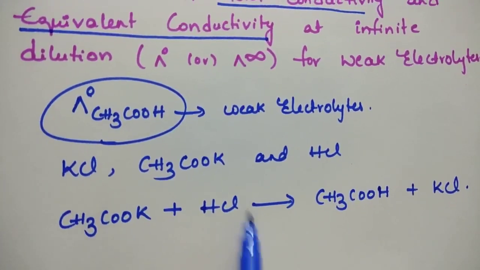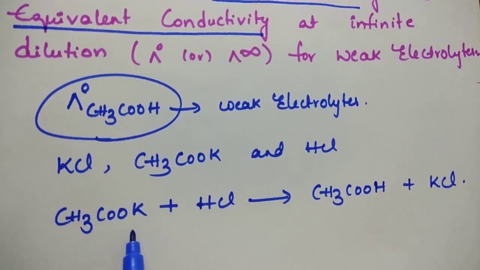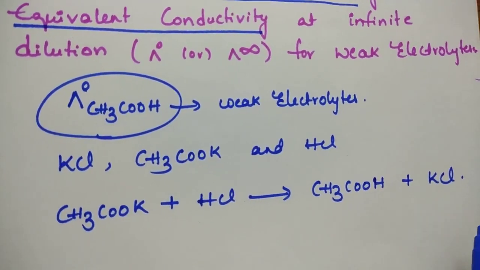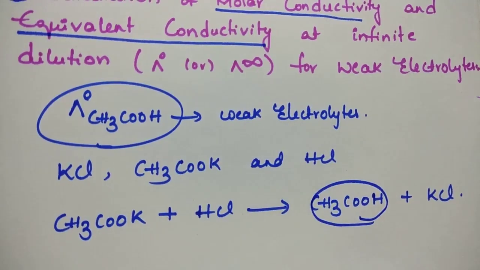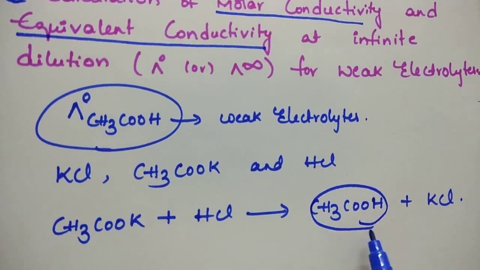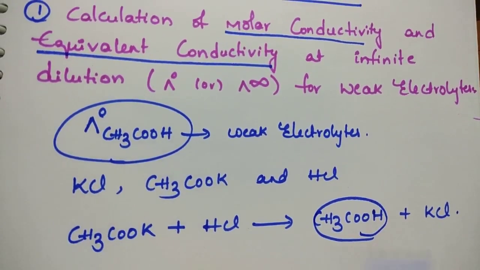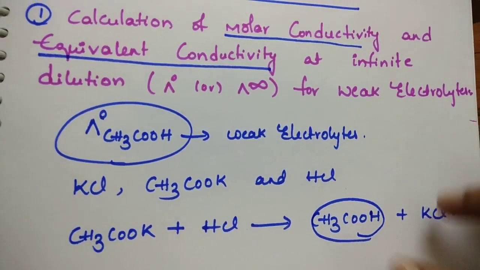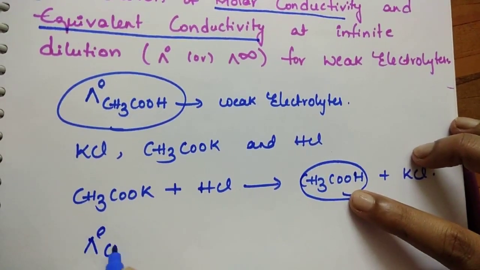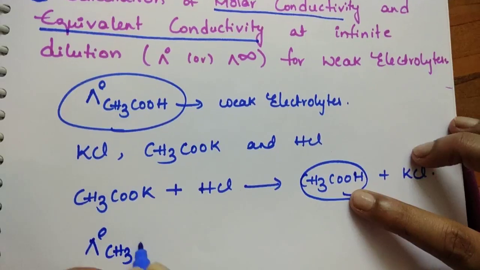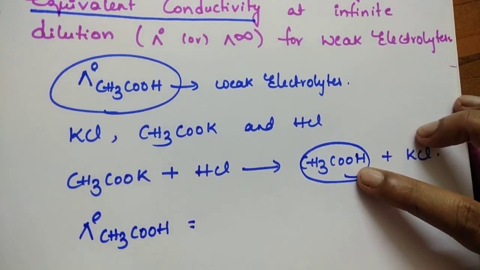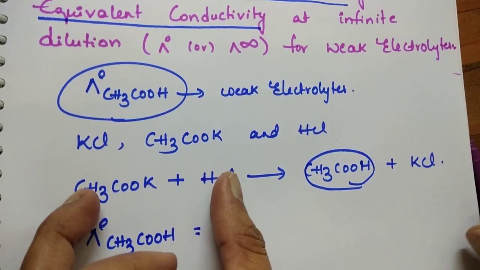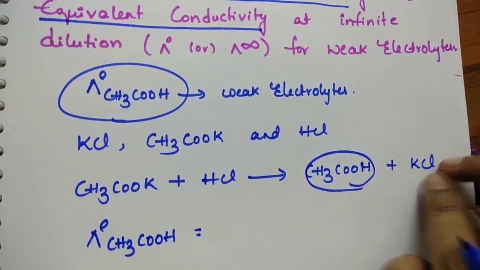If you add hydrochloric acid to potassium acetate, we get acetic acid and potassium chloride. We want to find acetic acid molar conductivity at infinite dilution. From these three values we know, the limiting molar conductivity, meaning molar conductivity at infinite dilution for acetic acid, is equal to the sum of these two values minus this value.